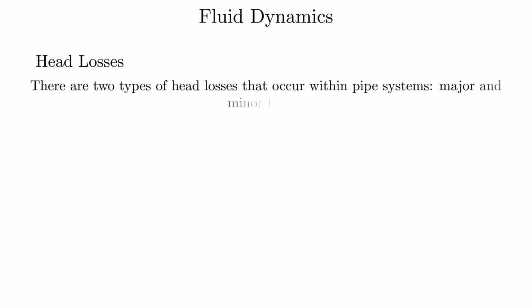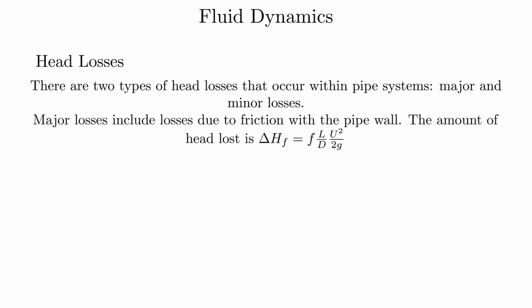Head losses. There are two types of head losses in a fluid flow: major and minor losses. Major losses include losses due to friction with the pipe wall. The amount of head lost is equal to f L over D times U squared over 2g, where f is the friction coefficient of the pipe, L is the length of the pipe, and D is the diameter of the pipe.